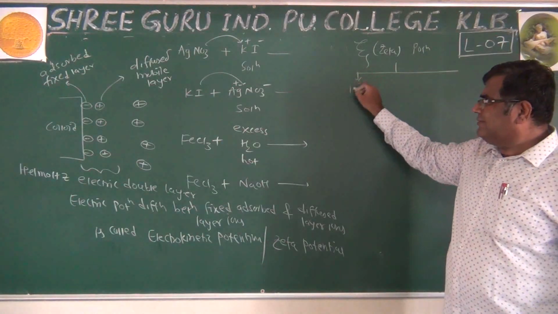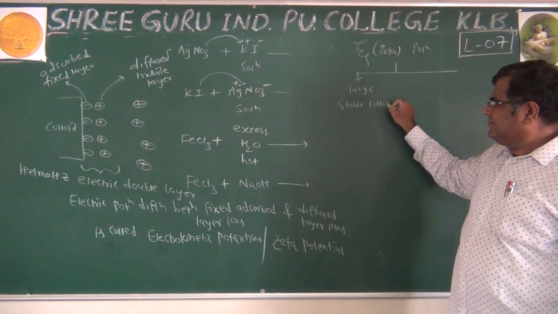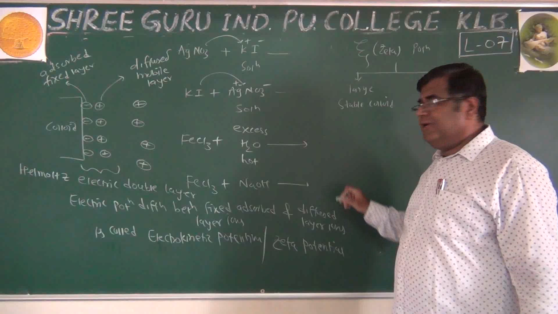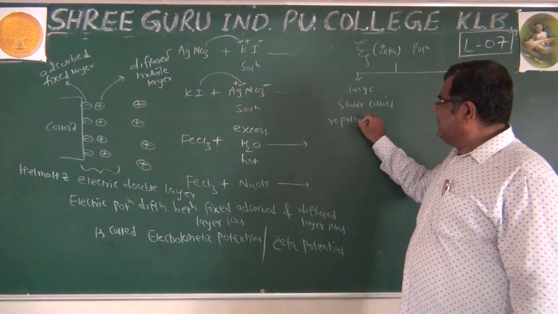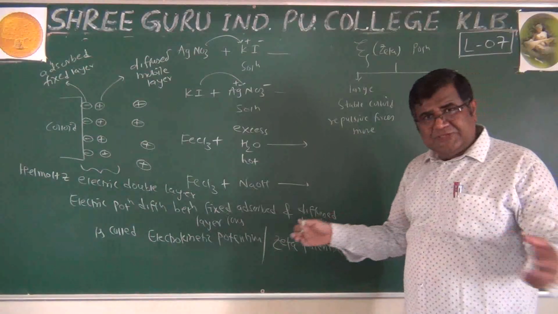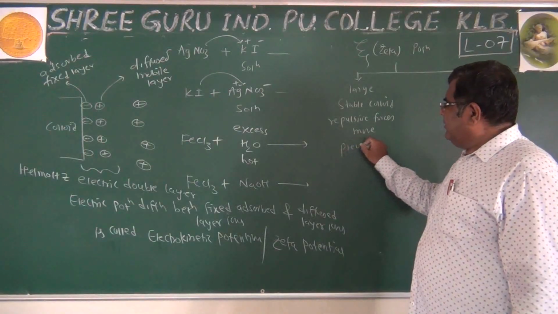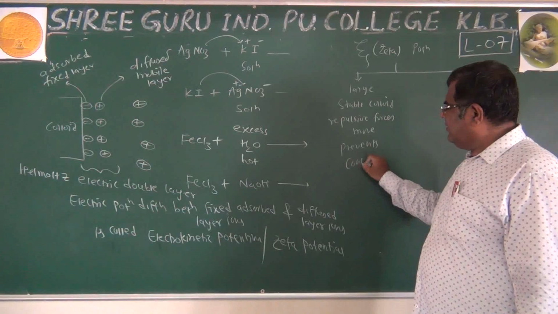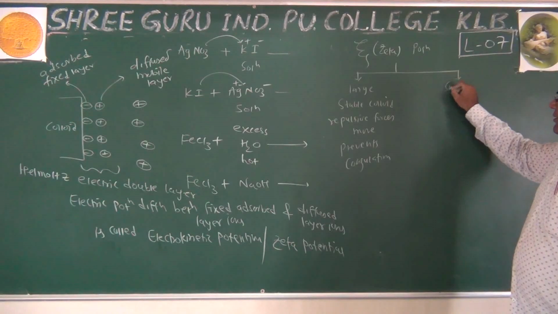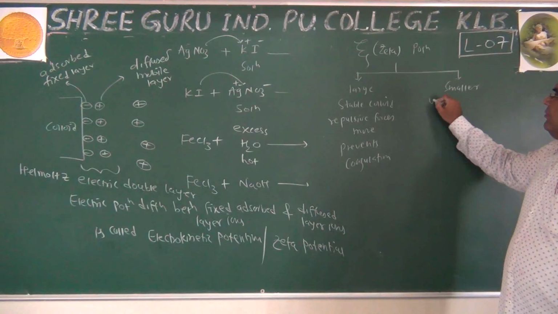If it is large, we get a stable colloid, because if it is large, it means repulsive forces are more, charge separation is more, and that's why it prevents coagulation. And if it is relatively smaller, then we get an unstable colloid.